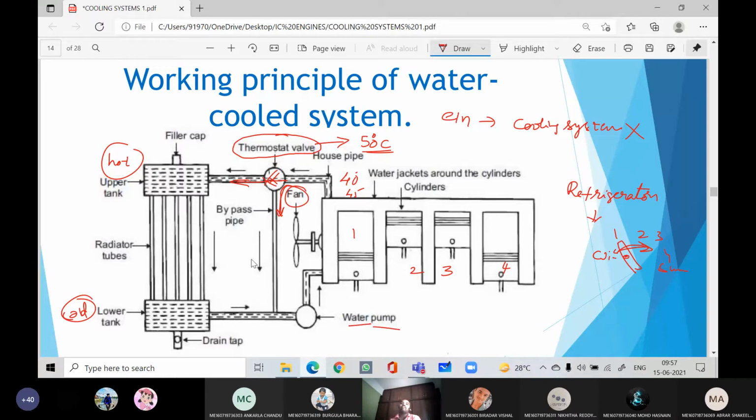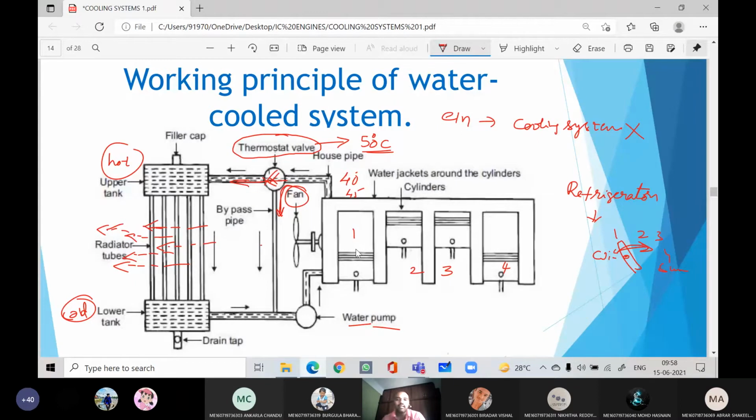This fan is also driven by the engine crankshaft. So this fan blows the air, and this air will absorb the heat and it will be dissipated. That's the reason, in summer, if you stand beside the engine, especially at the front wheels when the AC is on, you can feel very hot. This air is blowing here and it will absorb more heat while leaving the radiator.